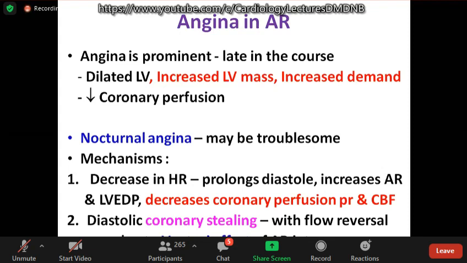Another important mechanism is diastolic coronary stealing. Because of the AR jet, there is Venturi effect with a flow reversal in the coronaries, causing decreased flow.